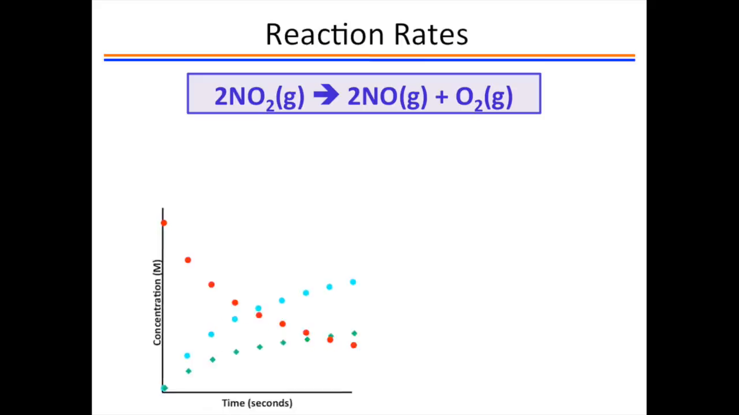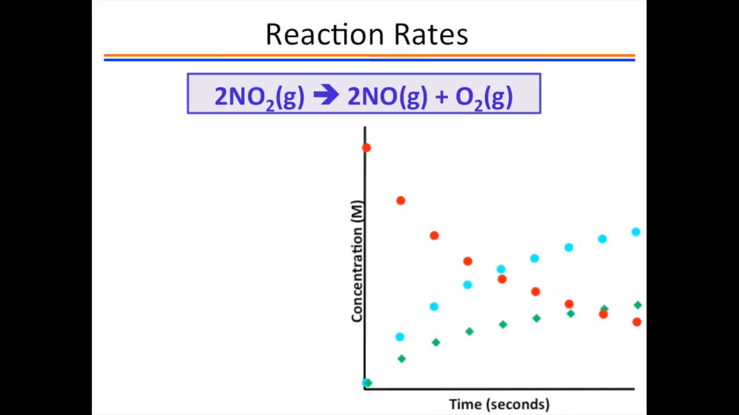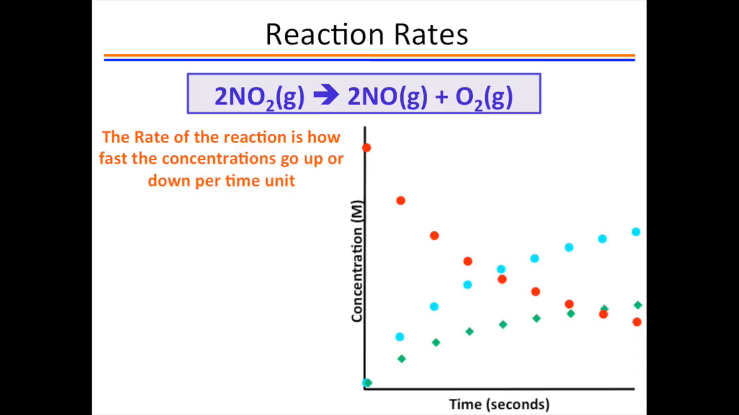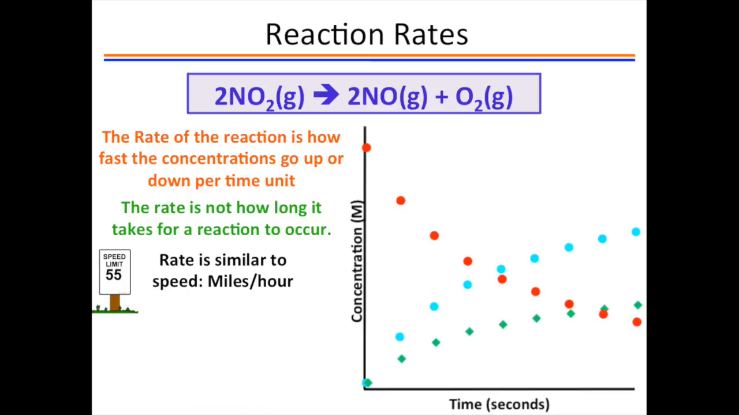We can then use these graphs of concentration versus time to define chemical rates of reaction. The rate of the reaction is how fast the concentration goes up or down as a function of time. The rate of the reaction is not how long it takes for the reaction to occur. The rate is like a speed. When we travel from New York to Pittsburgh, for example, we travel with different speeds, and our speeds might change during the trip.